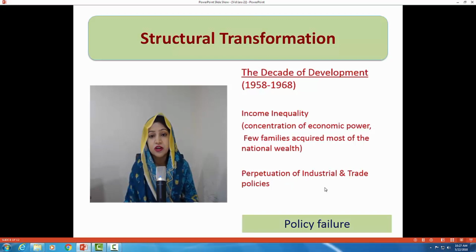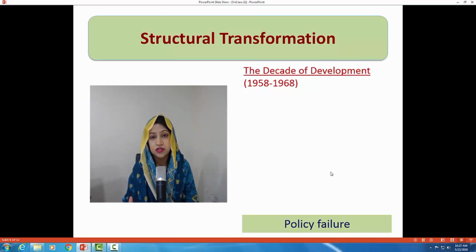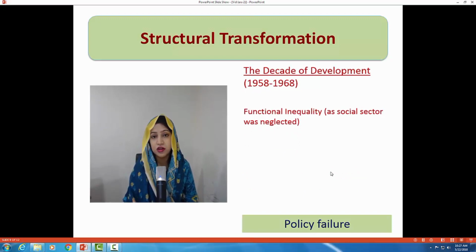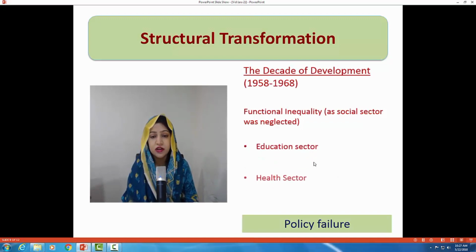Then functional inequality. Although economic policies showed the best performance in all the sectors of the economy, whether the agriculture sector or manufacturing, the major focus was on these two sectors. But in the social sector, the improvement of quality of life through provision of basic facilities like education and health was totally neglected. So there was functional inequality, which can be quoted as neglect of the education sector, the health sector, and little increase in real wages.